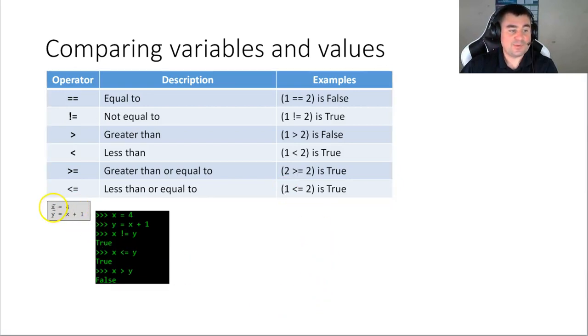Here's a basic example. So if we have x gets 4 and y gets x plus 1. So what's y at this point? 5, right? You're following this kind of chaining of variables. So x has the value 4, and y has the value 5. So if we say, is x not equal to y? Is 4 not equal to 5? That is true. 4 is not equal to 5. Is 4 less than or equal to 5? That is true. 4 is less than or equal to 5. Is 4 greater than 5? False. This is fairly straightforward. I hope you will not have too much trouble with this.